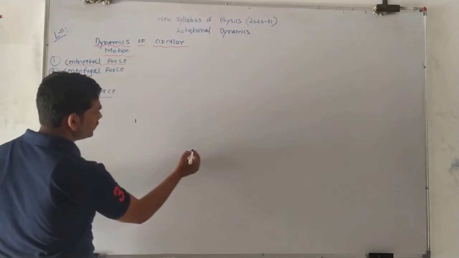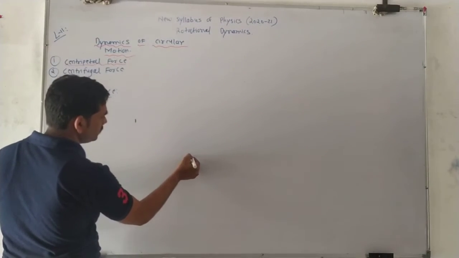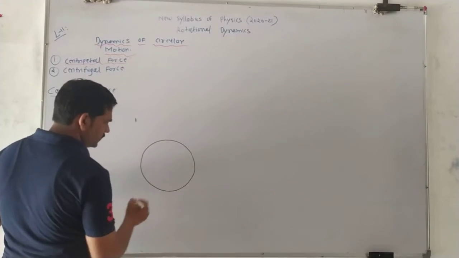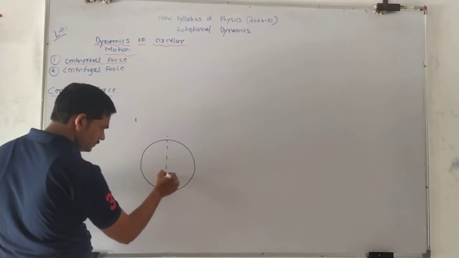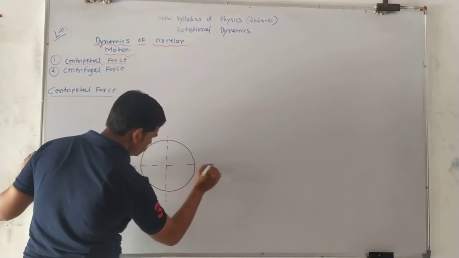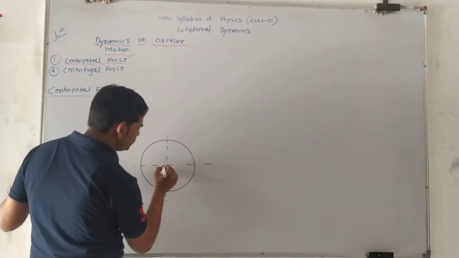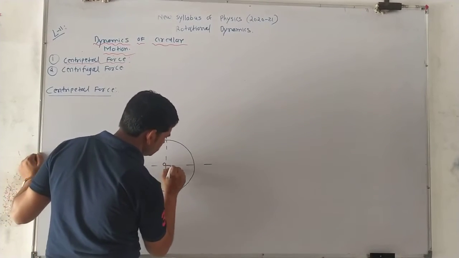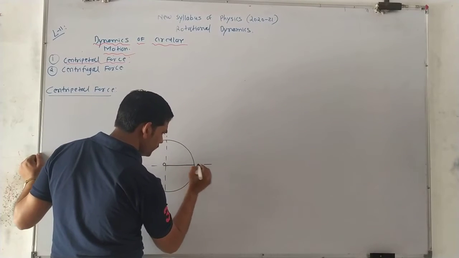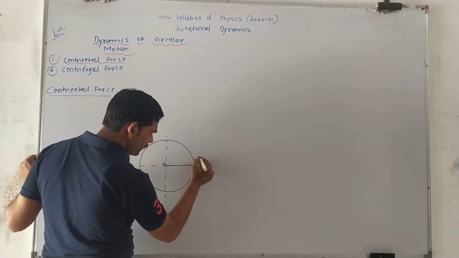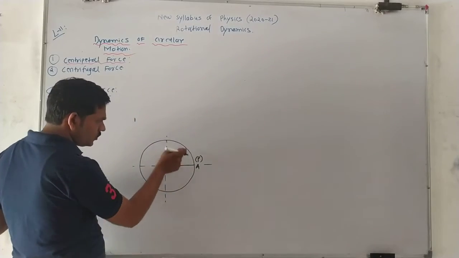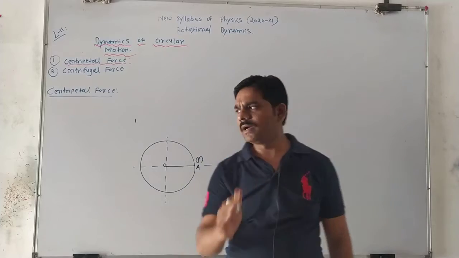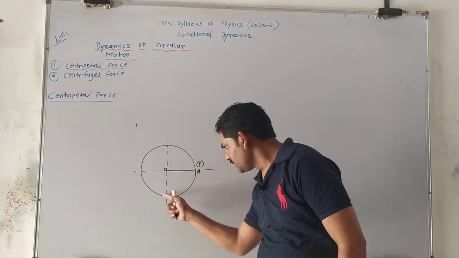I draw the diagram here. This is the circular motion condition. I draw the center line. This is the center O, and suppose the point is here, OA, and suppose the particle is P. We know the definition of circular motion: the motion of a particle along the circumference of a circle.